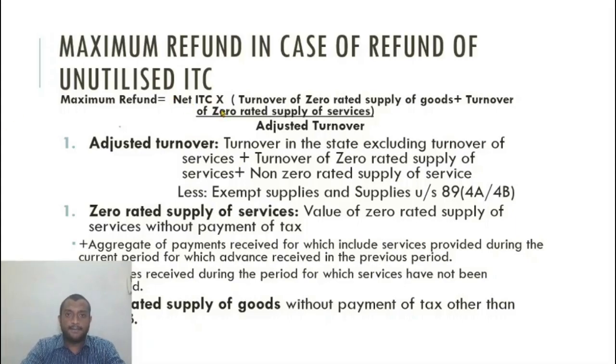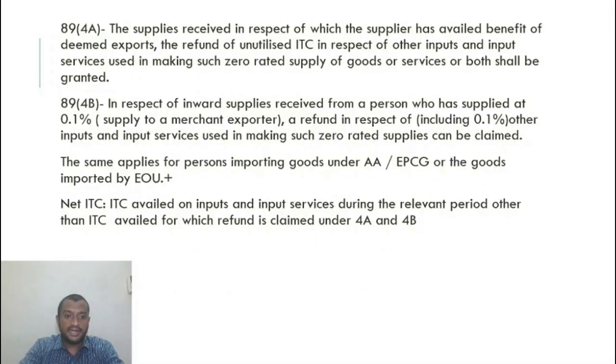So net ITC into, so what is net ITC? Net ITC is the ITC availed on inputs and input services during the relevant period, other than ITC availed for which refund is claimed under 4A and 4B. What is 4A, 4B? We'll look at it first, because without understanding what 4A, 4B is, we won't be able to understand this. So what is refund under section 89 sub-section 4A? What is refund under section 89 sub-section 4B? This is a separate refund application that will be made.